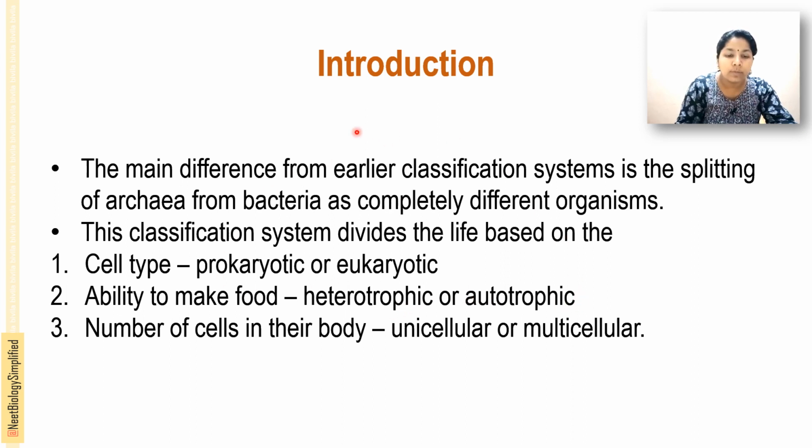The three domain classification system is mainly based on cell type, that is prokaryotic or eukaryotic, the ability to make food, that is heterotrophic or autotrophic, and then the number of cells in their body, that is unicellular or multicellular.